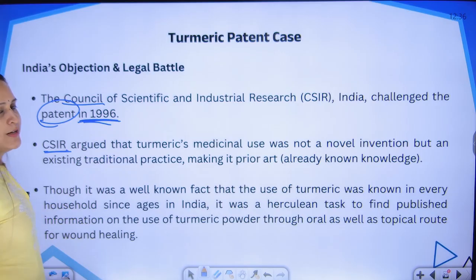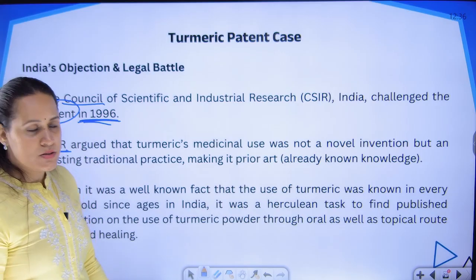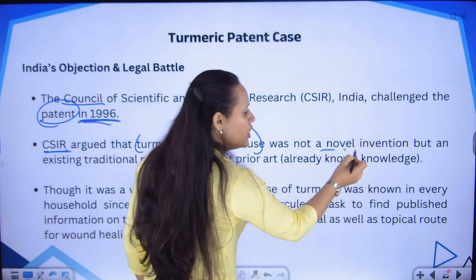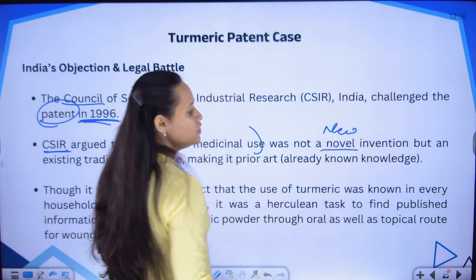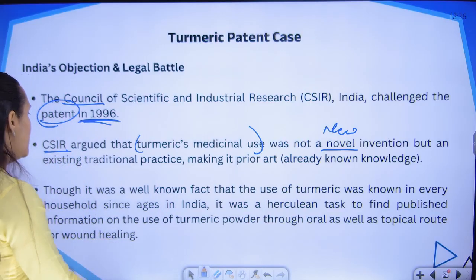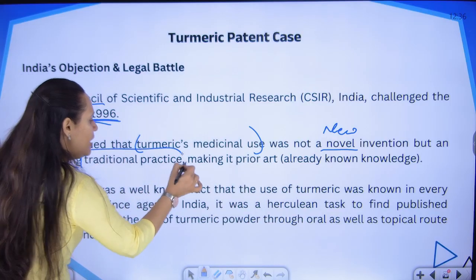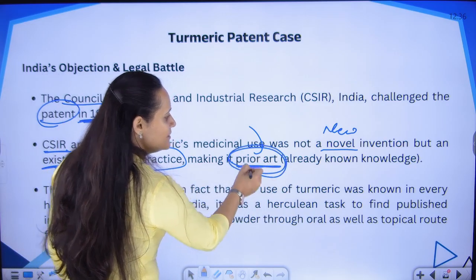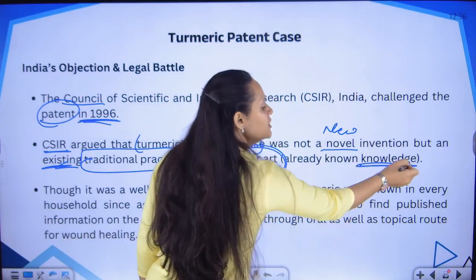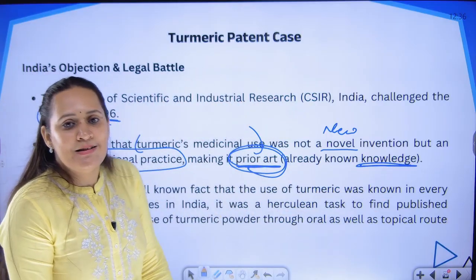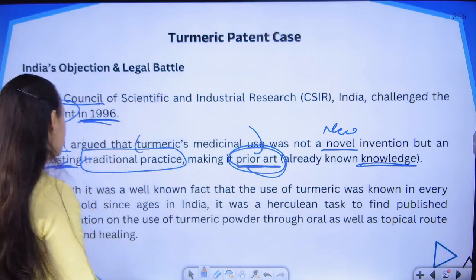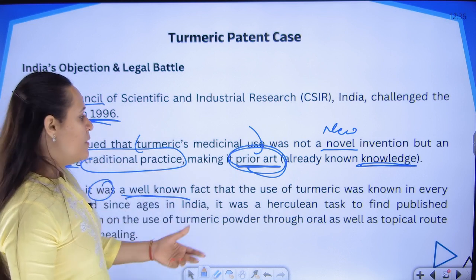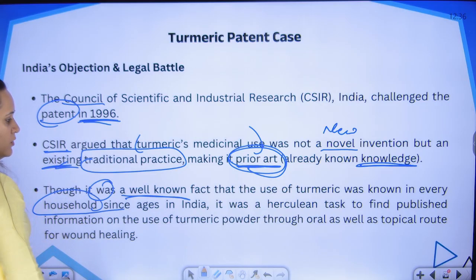See, the authority, the council that challenged the patent that was granted, argued that the turmeric's medicinal use was not new, it was not novel. It is not a new idea, it is not something that has been discovered, but it is an existing traditional practice, making it a prior art. It is already in existence, it is already known knowledge. So a patent cannot be given to anything that is already in existence. And though it was a well known fact, the use of turmeric was in every household.